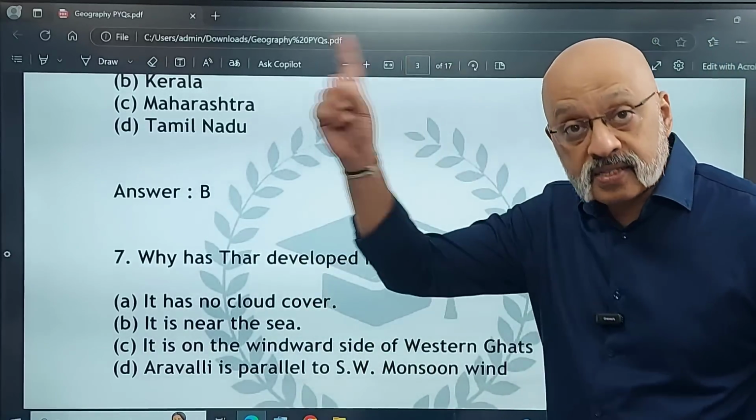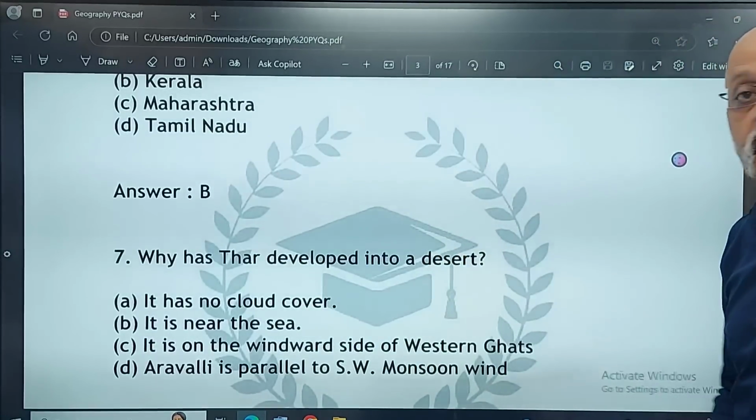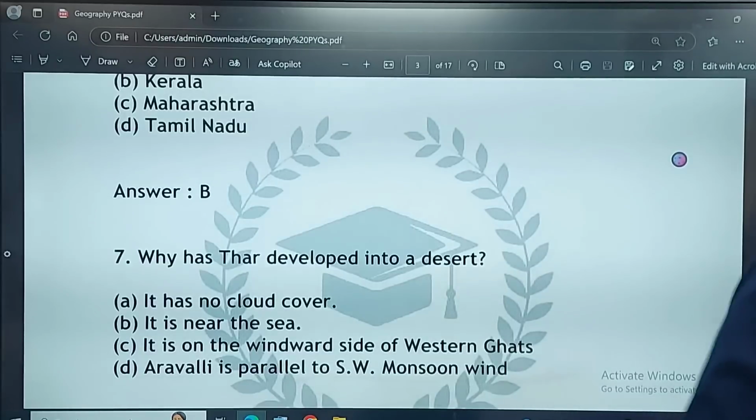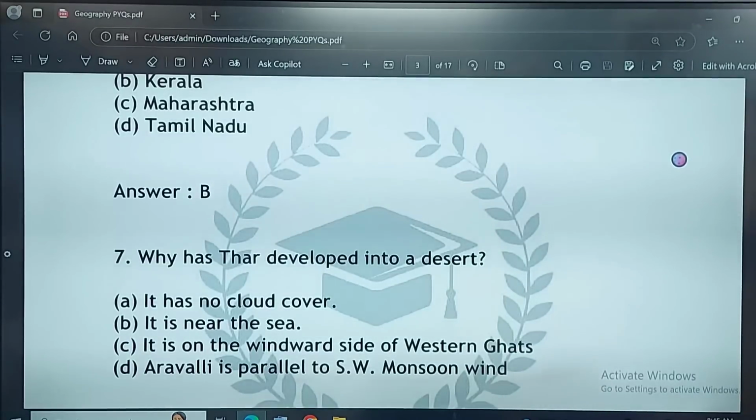Why has the Thar Desert in Rajasthan developed into a desert? Because it has no cloud cover. Is that the reason? Or is it because it is near the sea? B is completely ruled out. It is on the windward side of the Western Ghats. Now, the Western Ghats are very far off from the Thar Desert, so C is also ruled out.